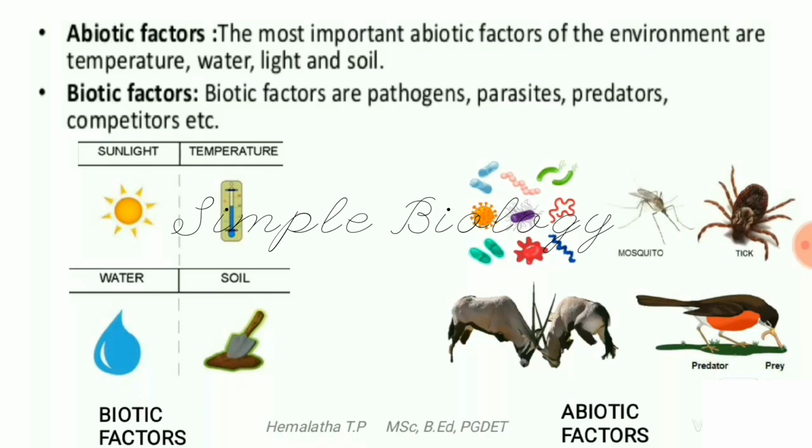This interaction of the organism with the physical environment forms the ecosystem. Some of the abiotic factors responsible for the survival of the organism are temperature, water, light, and soil. Biotic factors responsible for survival are pathogens, parasites, predators, and competitors.